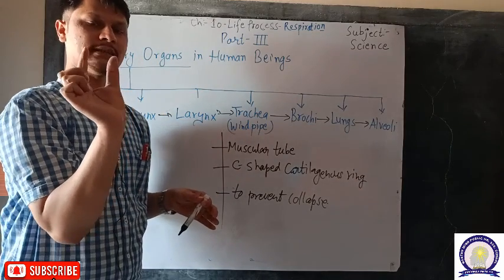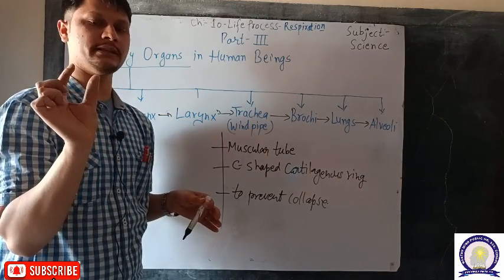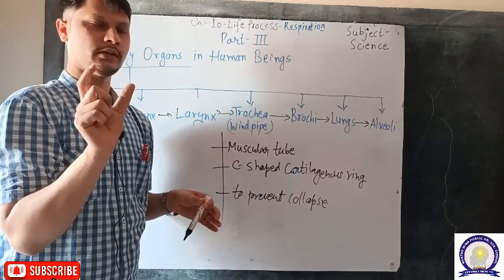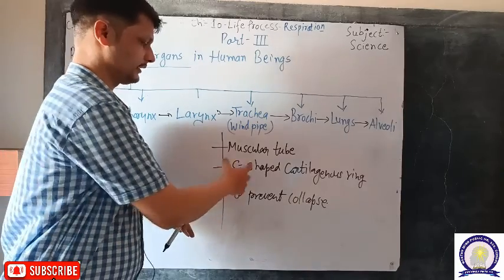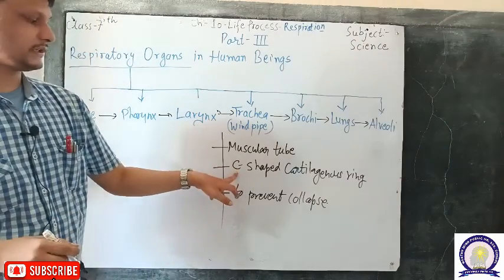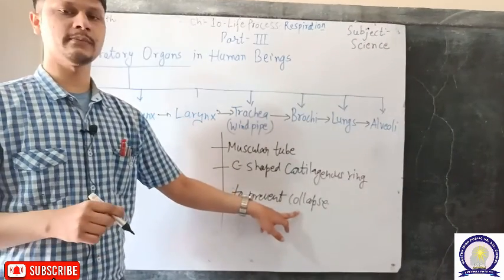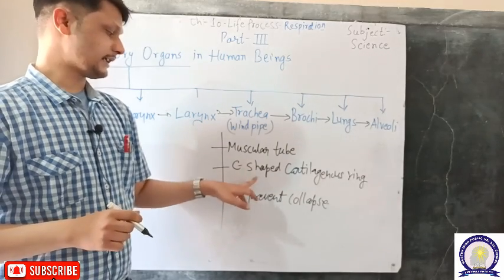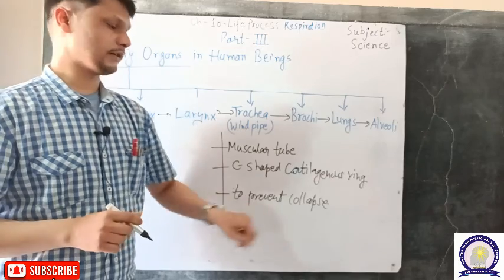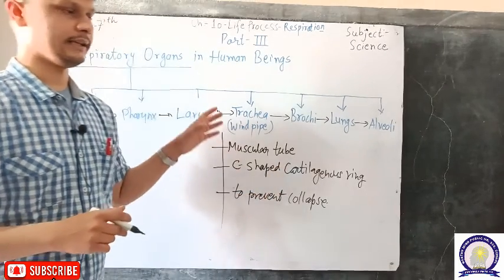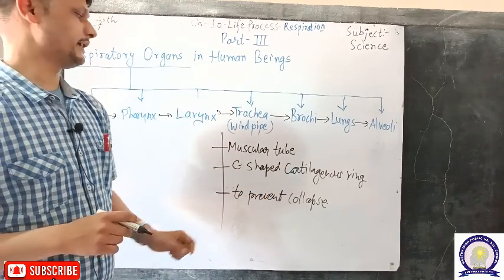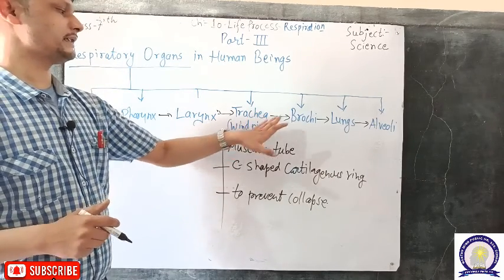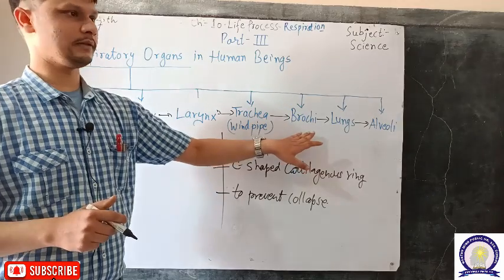Cartilage is a special type of tissue that is present in human beings. It is partially elastic and partially solid. So, cartilage covers the muscular tube with C-shaped rings to prevent collapse of the trachea. The cartilaginous rings help prevent the trachea from collapsing and maintain continuous airflow during respiration or breathing. Now, ultimately, the trachea leads to the bronchi, and what is the role of the bronchi?